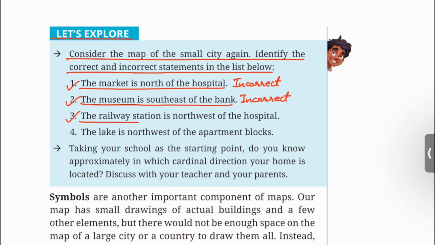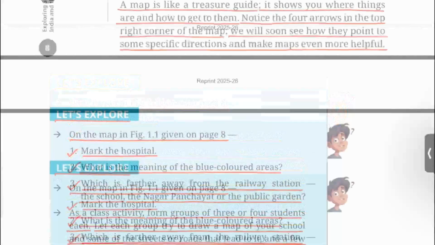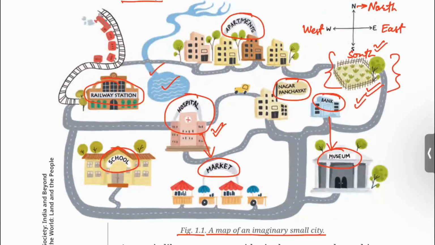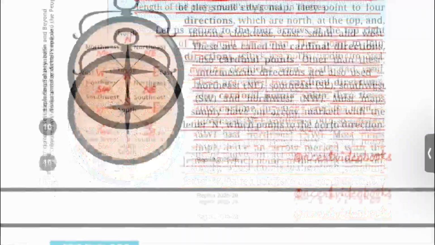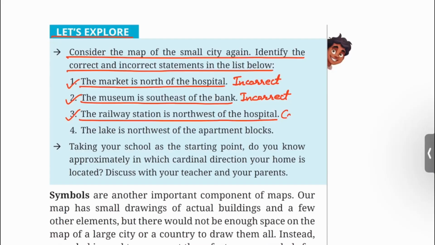3. The railway station is northwest of the hospital. The railway station is northwest of the hospital. This statement is correct. 4.